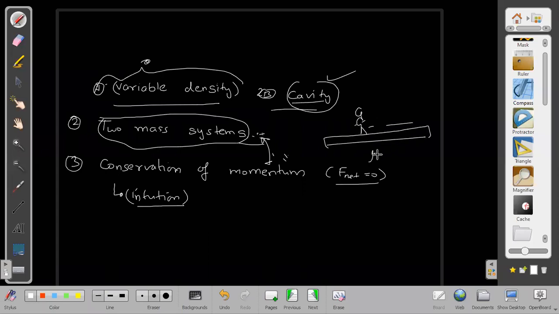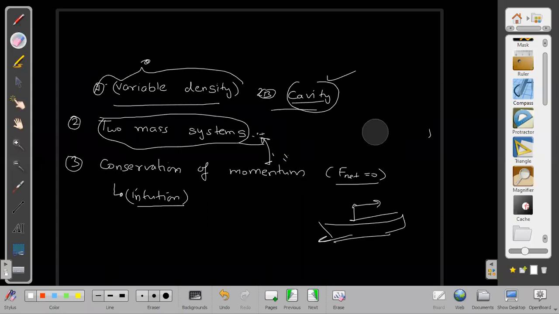A man walking on a plank kept on a frictionless surface. There is a boat on which a person walks. The boat moves backwards, the man moves forward. What distance is traveled by the man? Such questions I will be doing, and those we can do very easily. You will be seeing it.